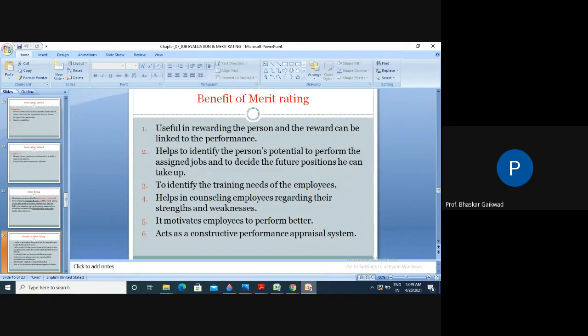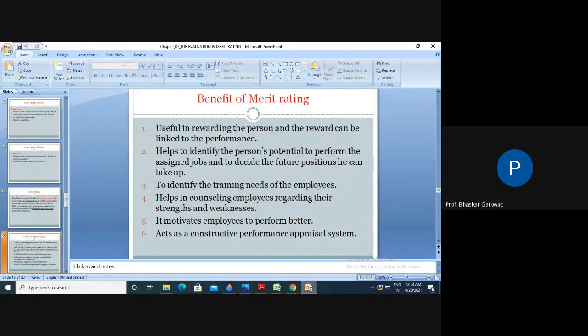And last, it acts as a constructive performance appraisal system. Constructive means we have made a frame regarding performance in the system so that we can nicely decide the wage system, salary system, bonus system and incentive system, these benefits.